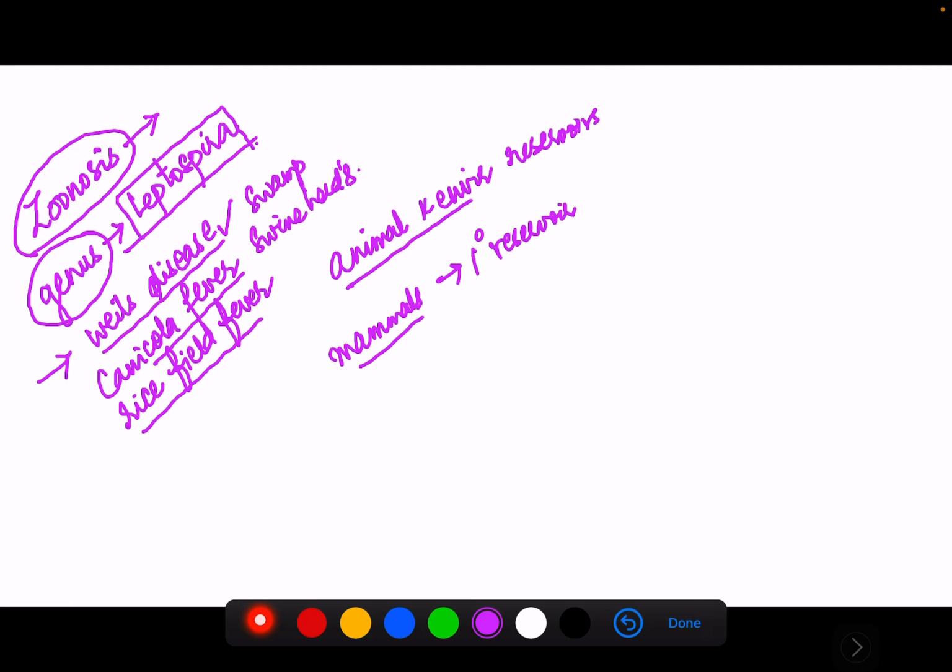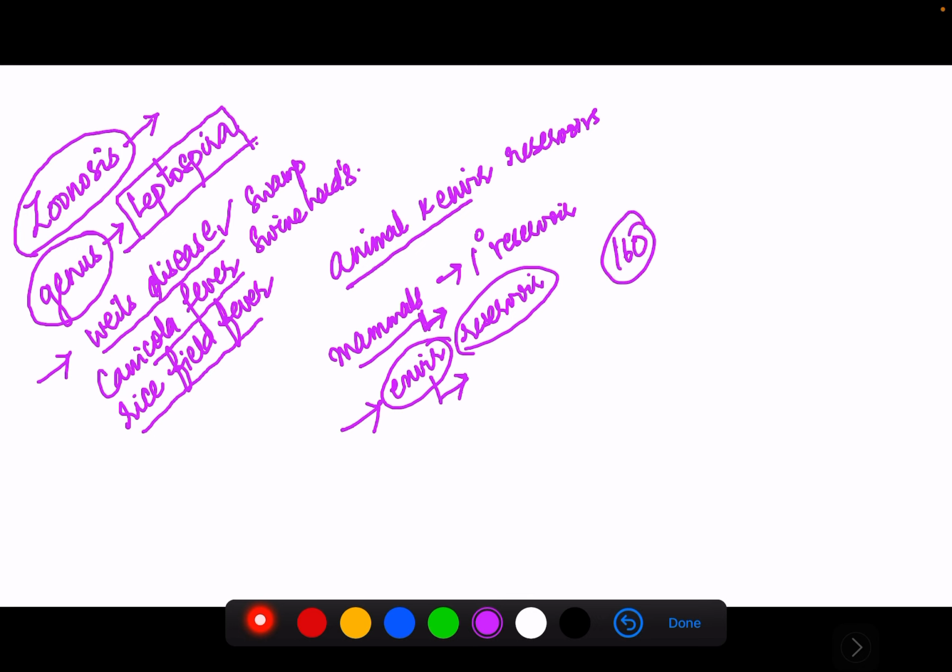If the urine of these infected mammals contaminates the environment, then the environment also becomes a reservoir. Approximately 160 mammalian species have been identified as natural carriers of pathogenic Leptospira.